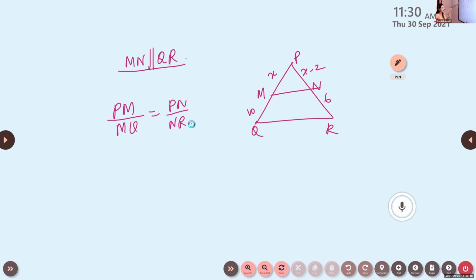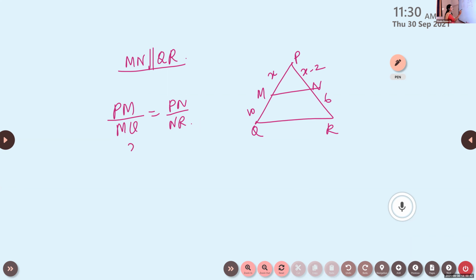Which theorem are we using here? BPT. Very good. Parallel is given means you have to use BPT. Sides are proportional means we have to use converse of BPT.